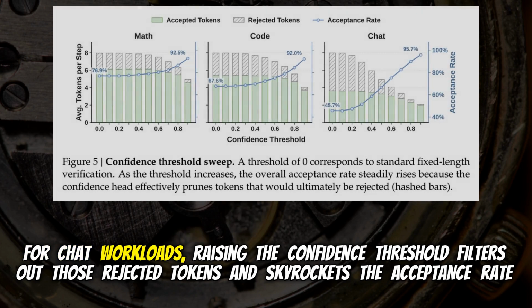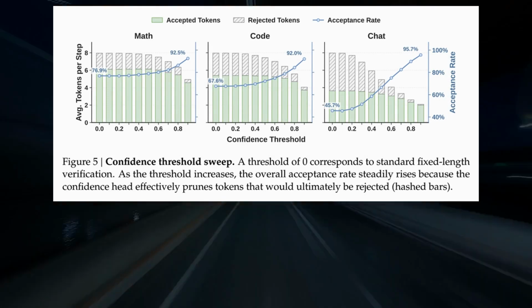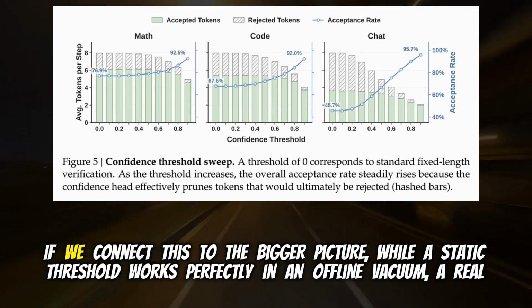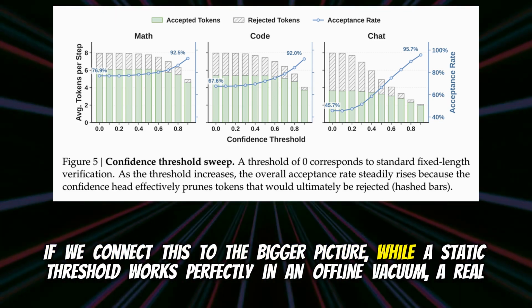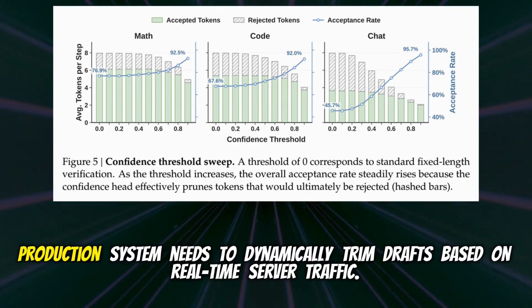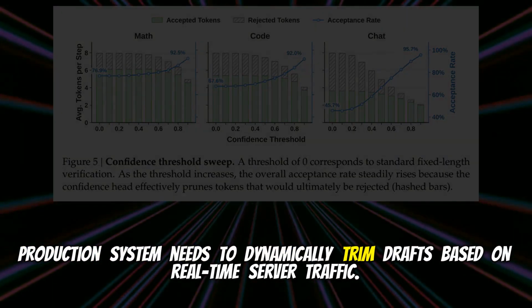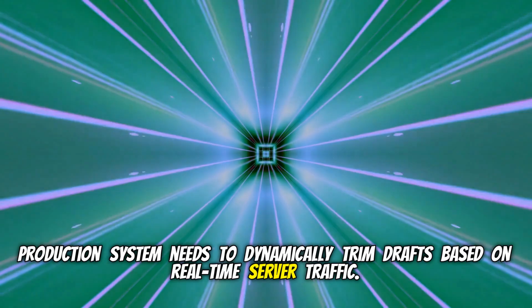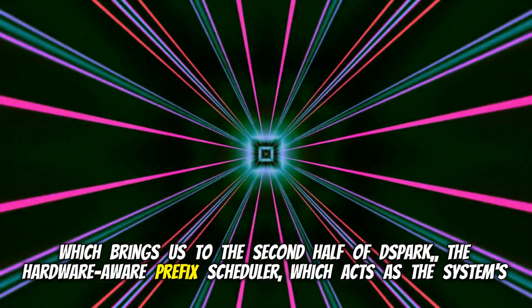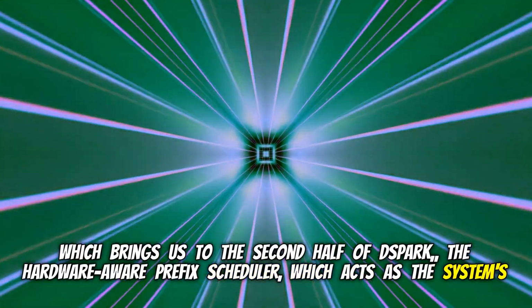For chat workloads, raising the confidence threshold filters out those rejected tokens and skyrockets the acceptance rate from 45.7% to 95.7%. If we connect this to the bigger picture, while a static threshold works perfectly in an offline vacuum, a real production system needs to dynamically trim drafts based on real-time server traffic. Which brings us to the second half of DSpark, the hardware-aware prefix scheduler, which acts as the system's air traffic controller.